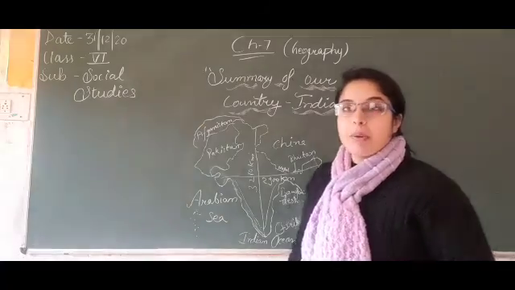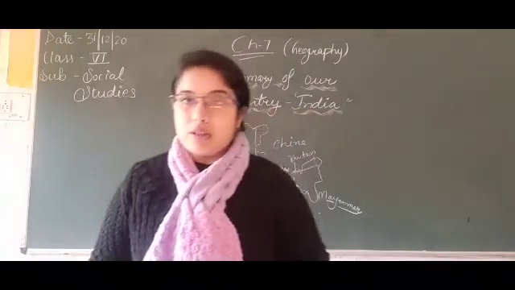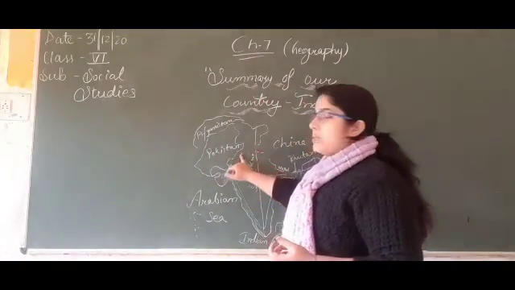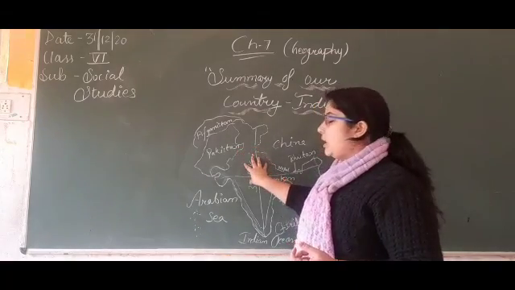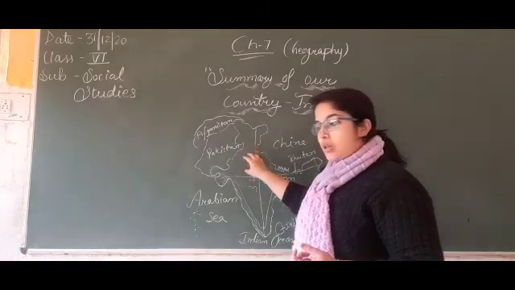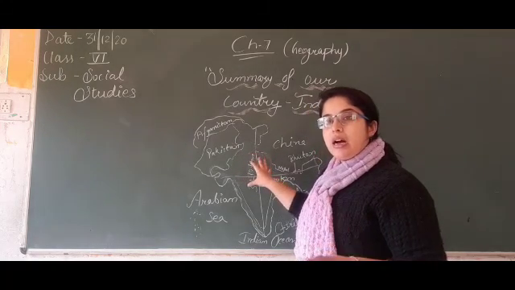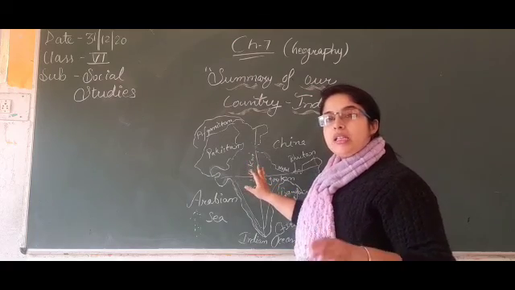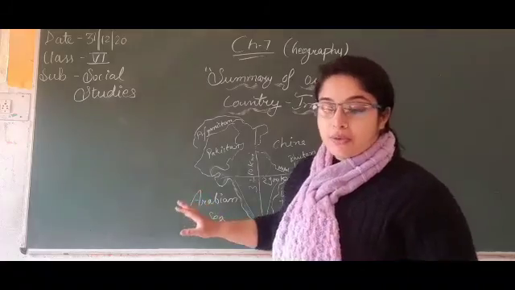Next one is the northern plain, which is formed by the Ganga river. In India, the Ganga river forms the northern plain in the northern part of India, meaning in Uttar Pradesh, Bihar, Punjab and Haryana. These are the northern plain areas where agriculture is very effective, very powerful.